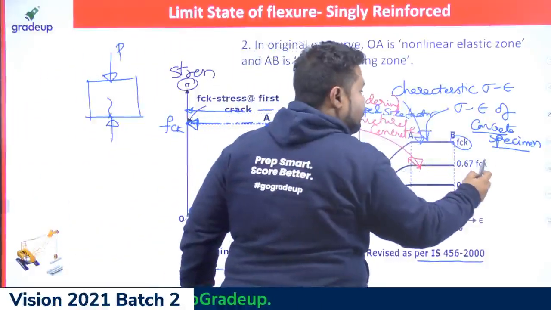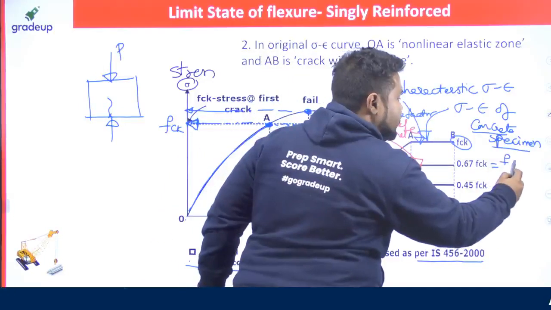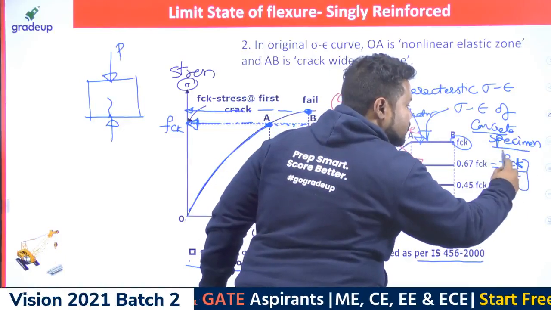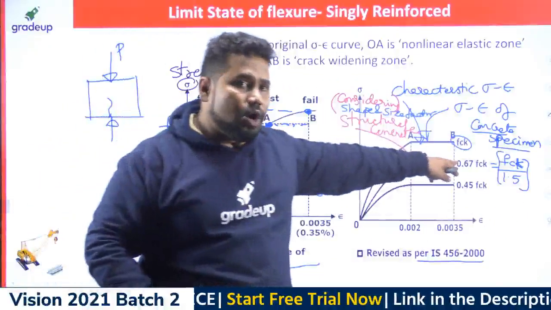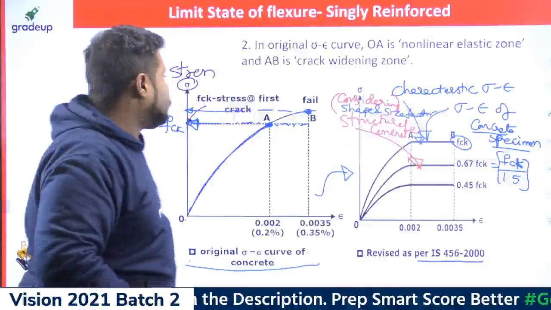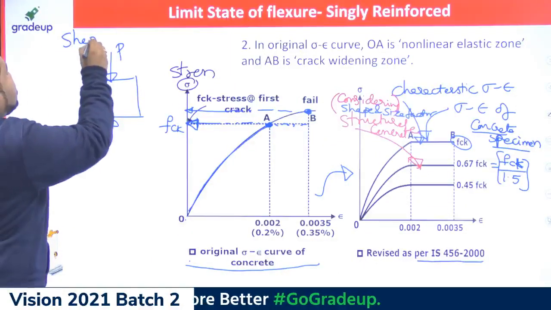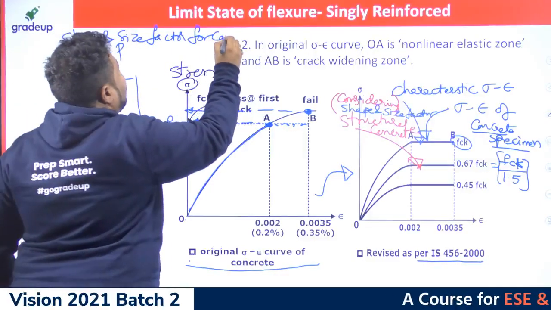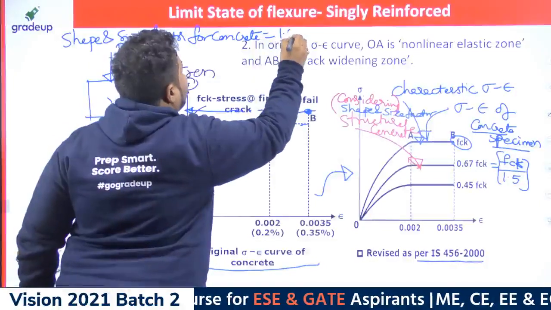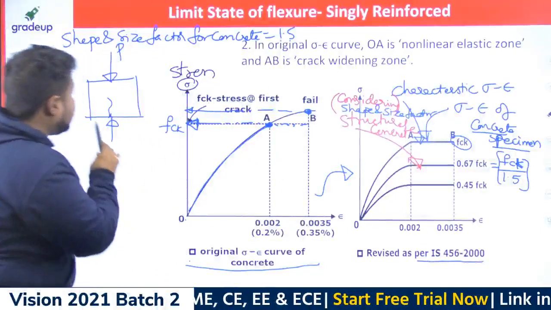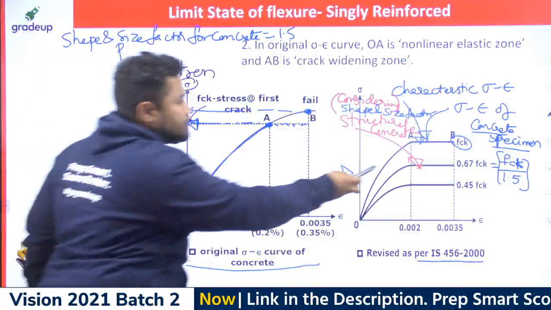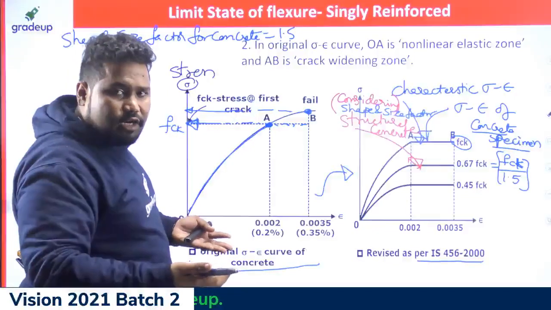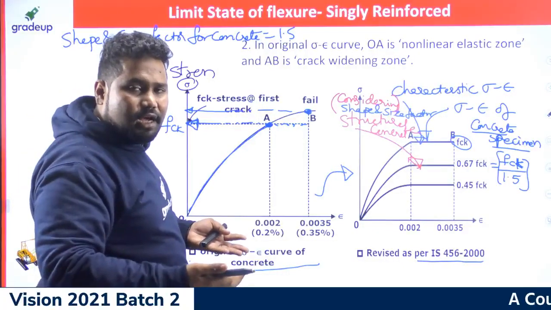It is actually fck, but how much is the stress that we are getting here? fck by the shape and size factor for structural concrete, which is 1.5 that we considered in IS 456. Because of which you are getting 0.67. So I can write here: shape and size factor for concrete is 1.5. But finally, this stress strain curve cannot be directly used in design. In design, whatever stress strain curve we use must be the design stress strain curve.